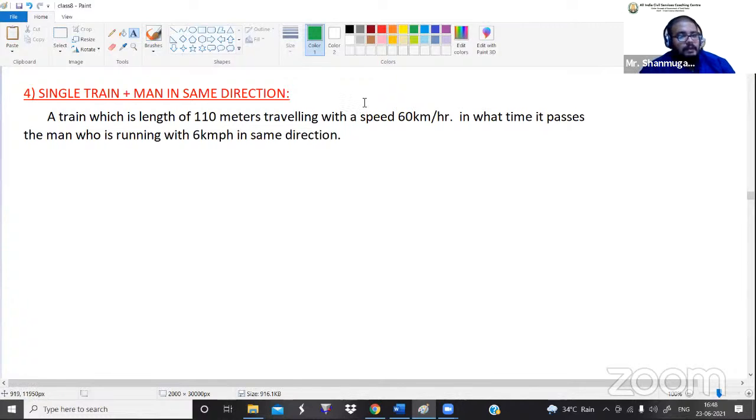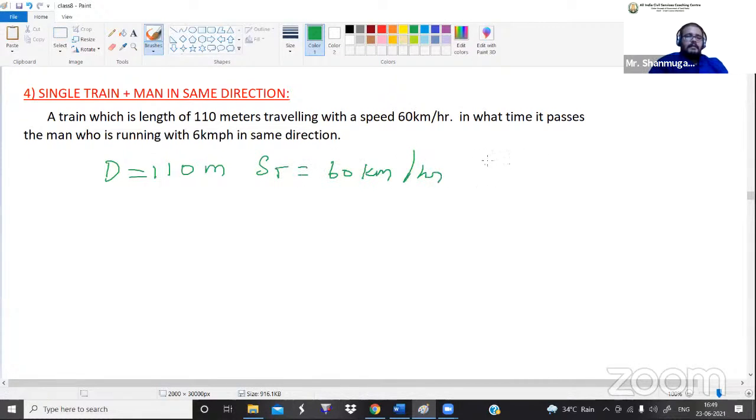In the previous problem we saw a single train with the man in the opposite direction, but here the train is also going in this direction and the man is also going in this direction. The procedure is the same as in the previous problem. The distance value is 110 meters, the speed of the train is 60 kilometer per hour, and the speed of the man is 6 kilometer per hour.